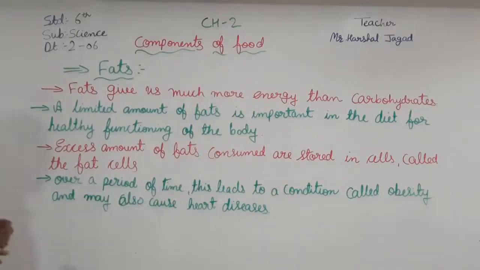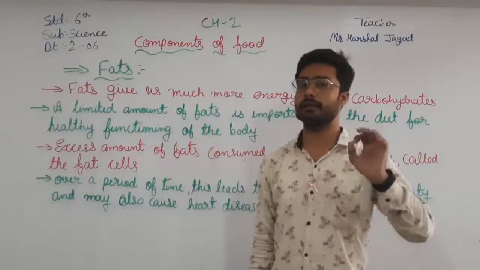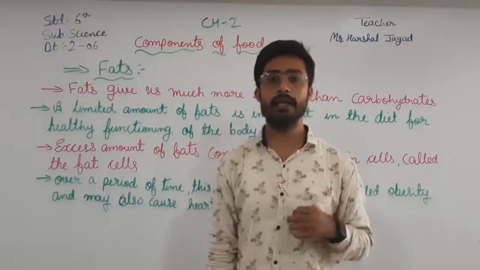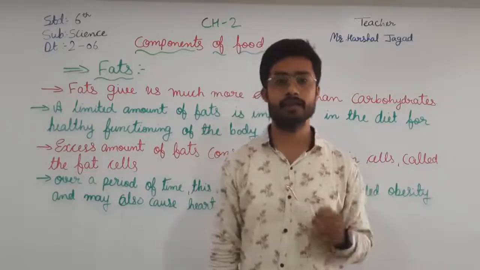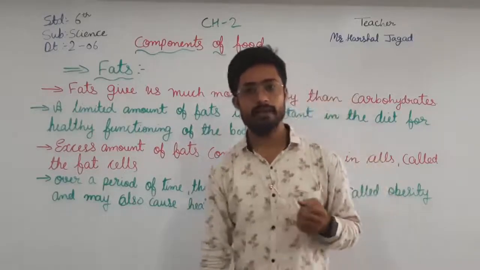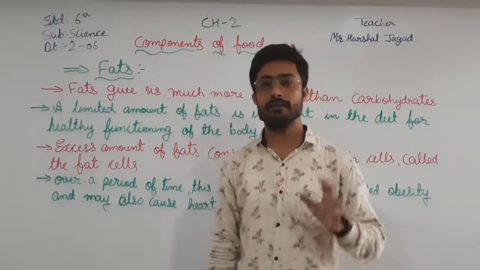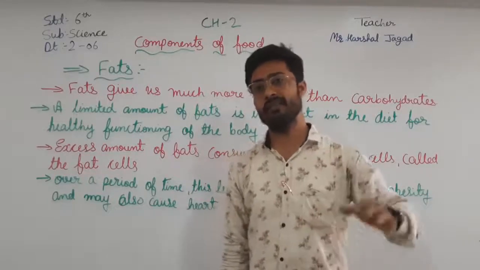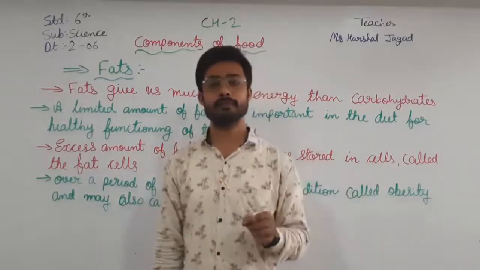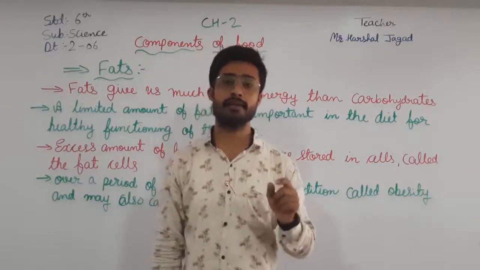Here, if we eat a limited amount of fats, then it is good for our body. But if we eat an excess amount of fats, meaning we eat junk foods that contain more fat, such as butter, cheese, oil and all those things, then there will be more fats, and the excess amount of fats are stored in the cells.